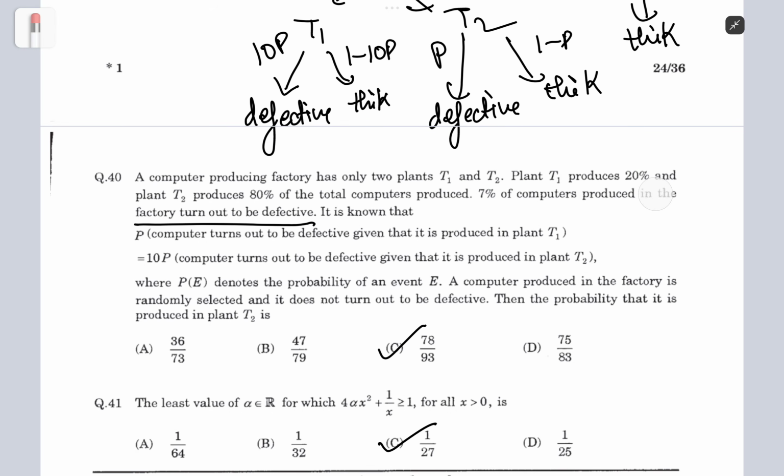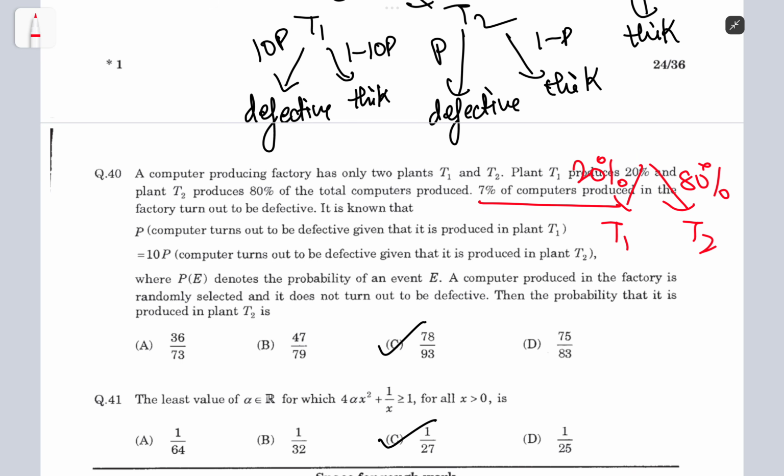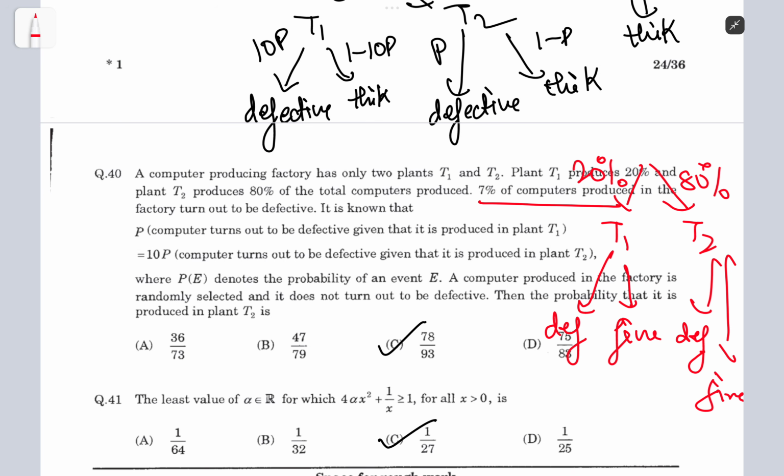About this one, well, I explained the probability questions pretty well, so I think this solution would be really nice. A computer producing factory has only 2 plants, T1 and T2. Plant T1 produces 20% and T2 produces 80%. First of all just write T1, T2 and write 20% and then 80%, and then 7% of the computers are defective, and the probability of this being defective and this being defective is 10p and this is p.